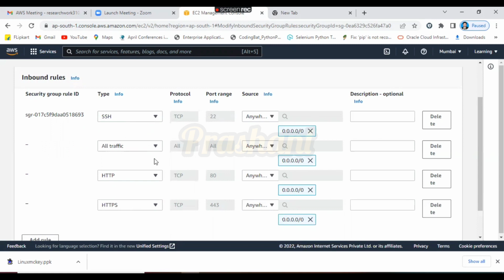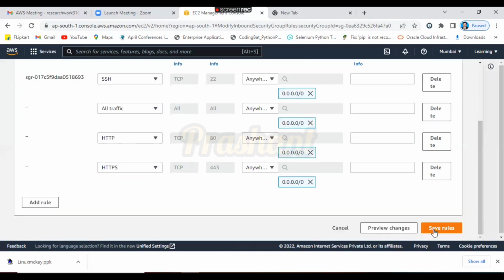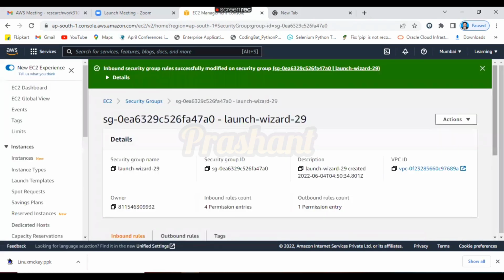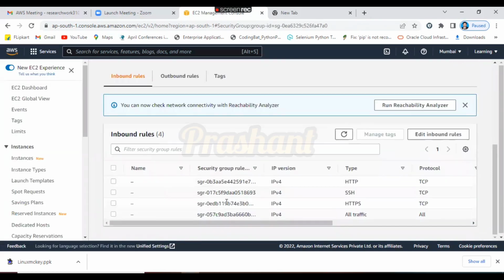That is for Linux, right? If you are not adding SSH on the Windows machine, only these other rules are also sufficient for the Windows machine. Okay, just scroll down and click on save rules, right? I have saved the rules successfully. Perfect. Now you can see all the rules are added in my inbound rules.